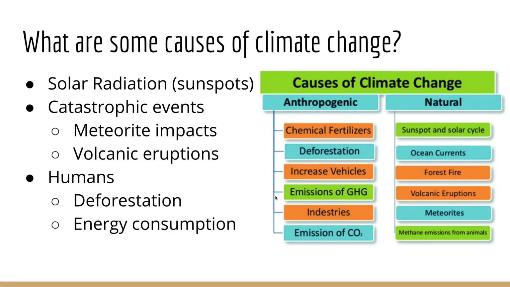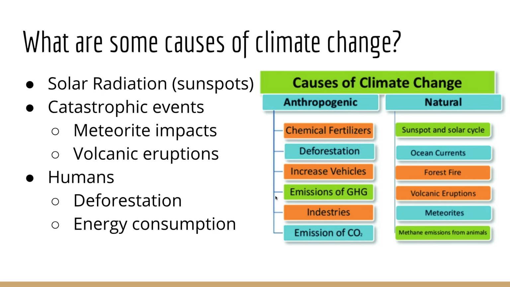There are a bunch of different causes of climate change. We're going to look at a few of them. One that people have talked about is solar radiation. This is sunspots. There are spots in the sun that are warmer than others, and when those hot spots shine down on us, it can be warmer. Sunspots, though, come and go, so we wouldn't see an increased trend over time with sunspots. It would be for a short amount of time.